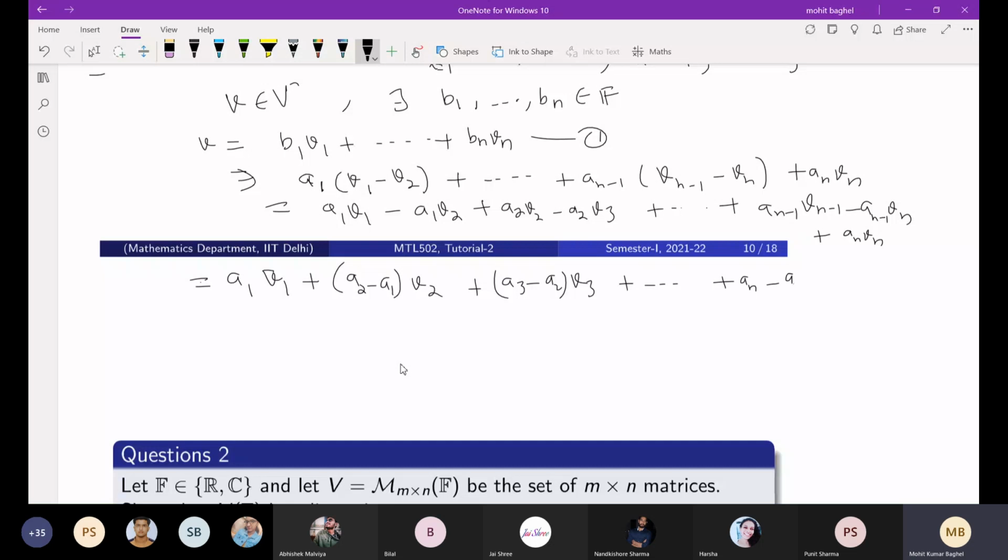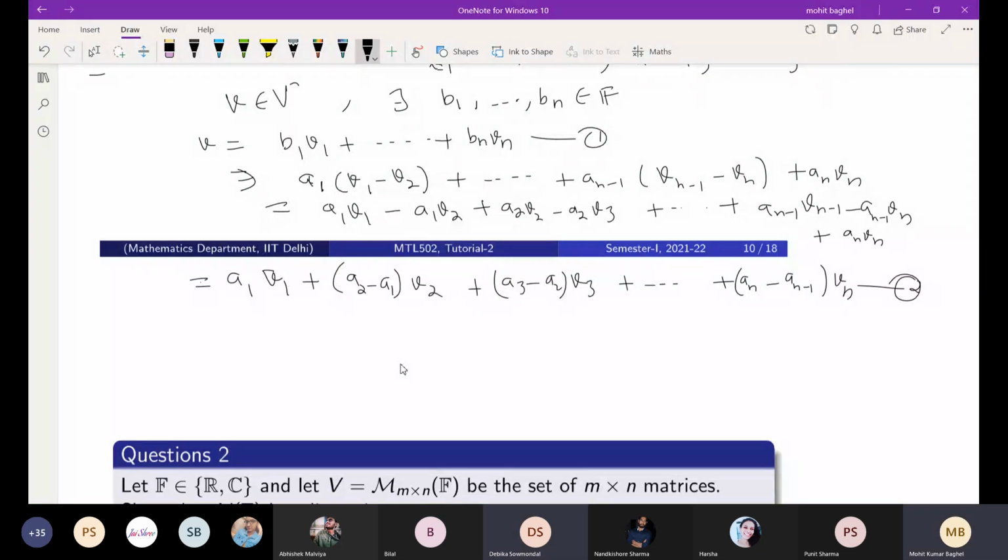Is it fine, what I have done? Yes, sir. Now you can see from equation 1 that this vector v is represented as a linear combination of v1 to vn. So if you compare equation 1 with equation 2, what will you get? b1 equals a1.